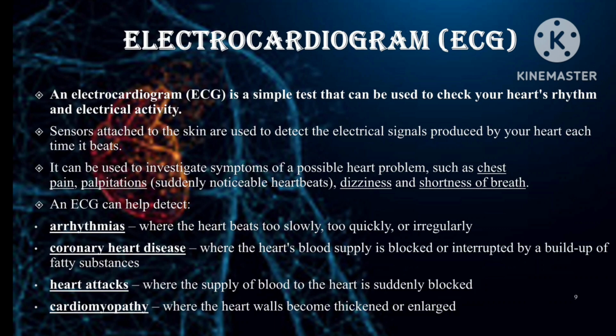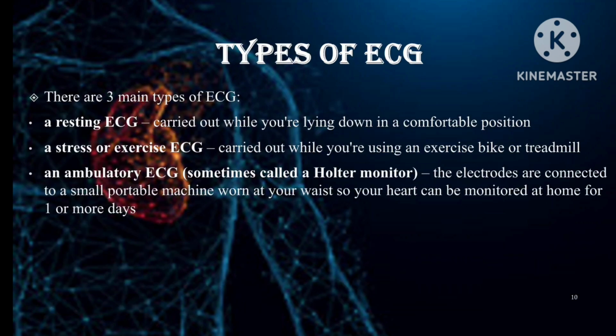Then heart attacks, where the supply of blood to the heart is suddenly blocked. Cardiomyopathy is where the heart walls become thickened or enlarged. Then types of ECG. There are three main types of ECG: first, a resting ECG, second, a stress or exercise ECG, and third, an ambulatory ECG.